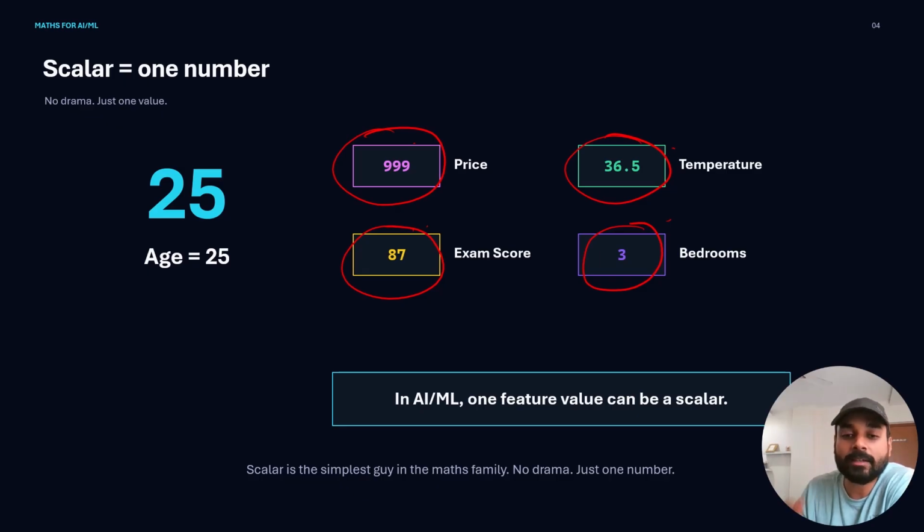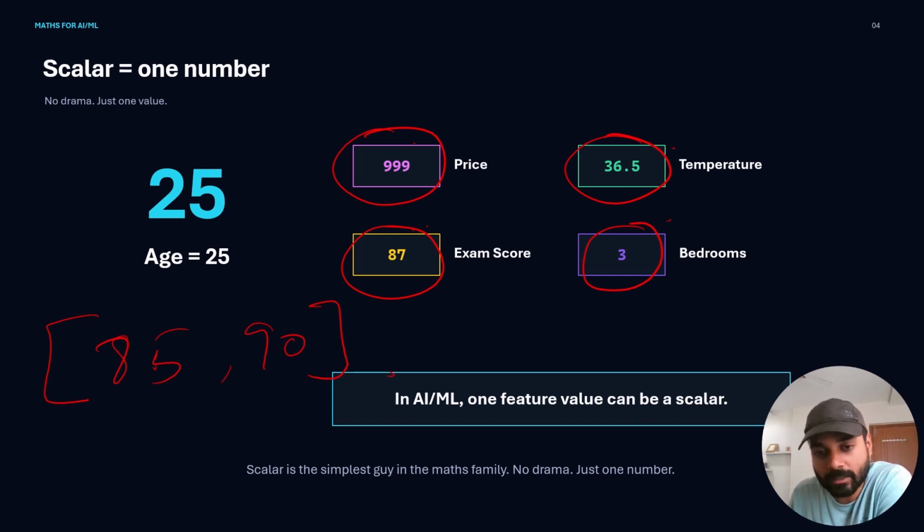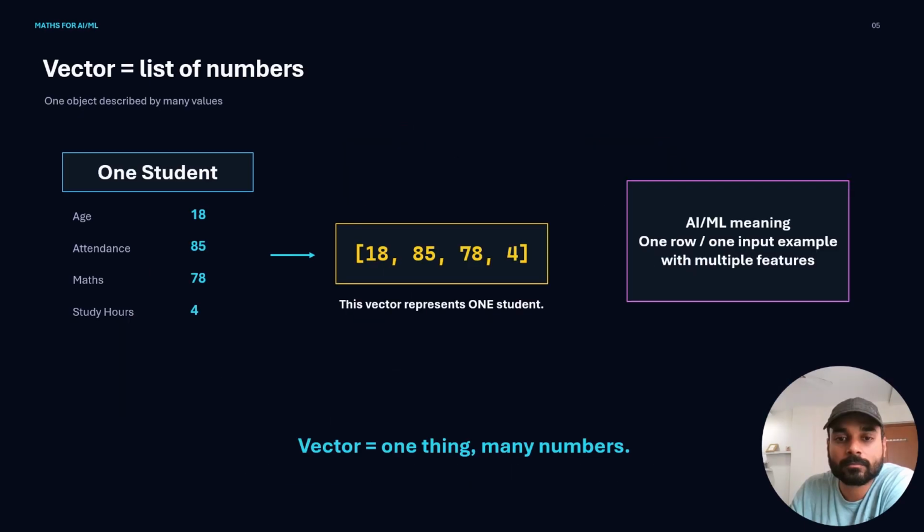Now let's say you have a vector, 85 and 90, a very simple basic vector. Individually, 85 and 90 are scalars, but combined together this becomes a vector. Very simple. A vector is a list of numbers. Now let's suppose there is a class in which there are 10 students.